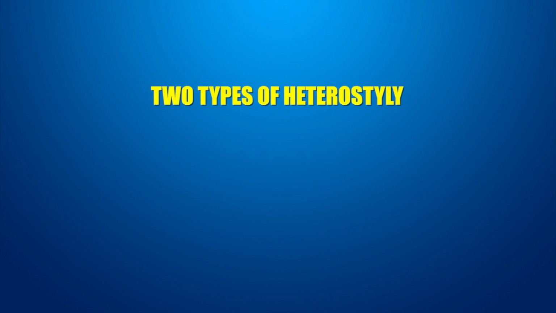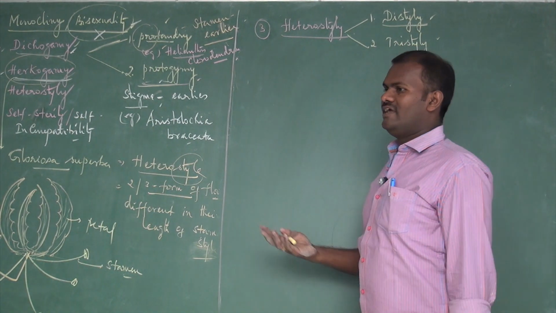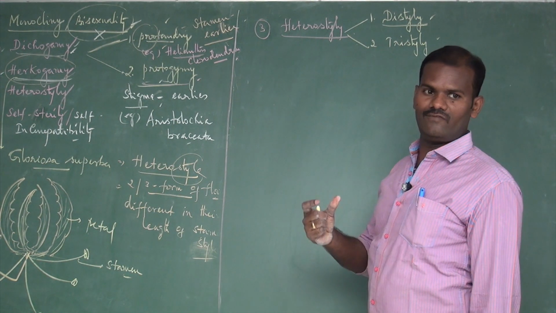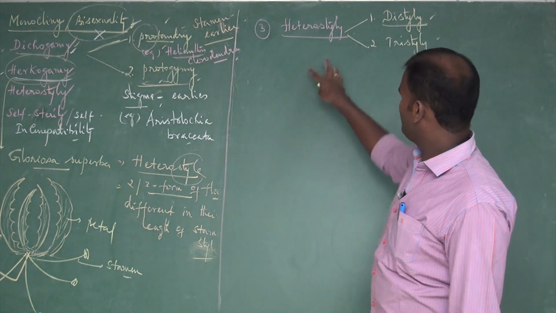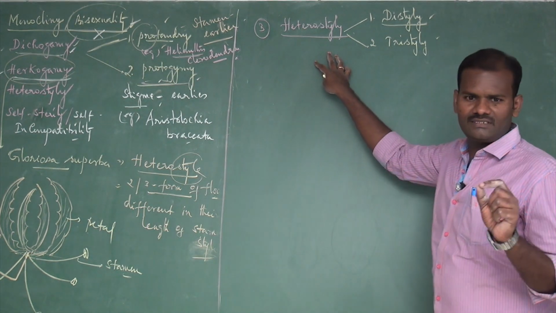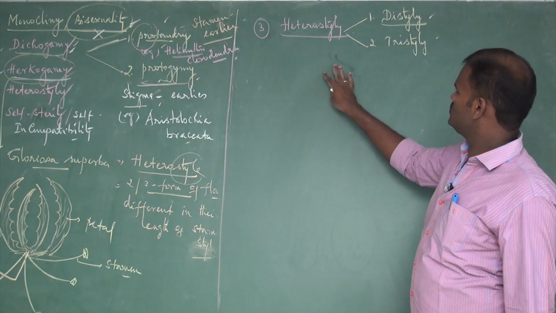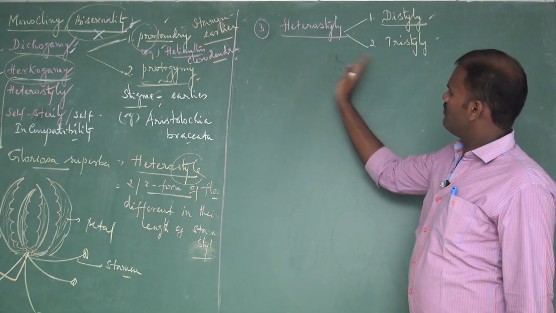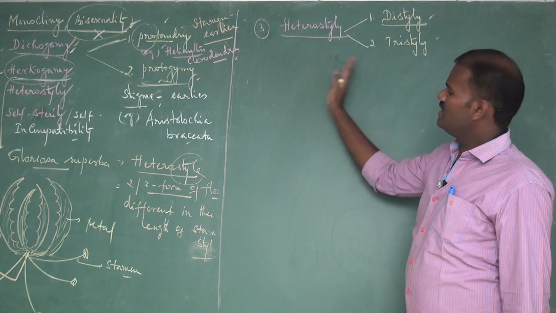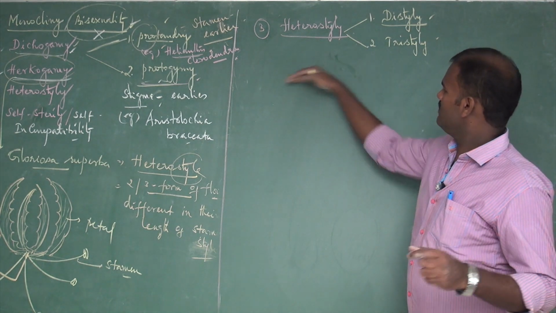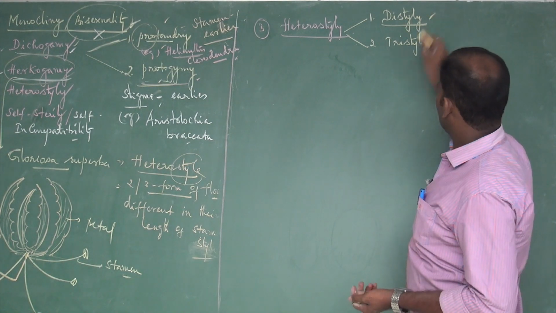There are two types: one is distyly, the second one is tristyly. See, the heterostyles are different types of flowers, two or three different types of flowers produced by the same plant. All these flowers are different in the length of their stamens and styles. That is why the pollination takes place between the sex organs of the same length. First one is distyly.